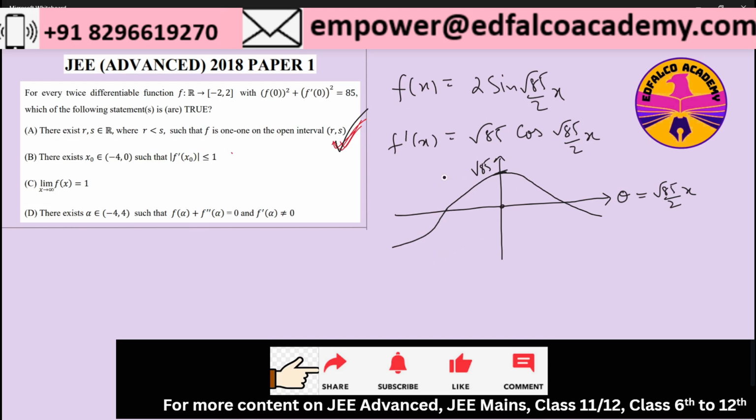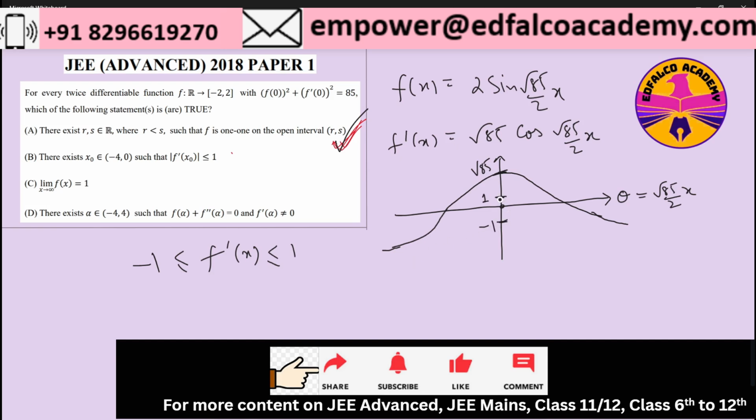Now if I want to make the modulus of f dash x less than equal to 1, which means that f dash x should be less than equal to 1 and greater than equal to -1, this is what I want. So there will be a point, let's say 1 over here and -1 over here, on the y-axis.